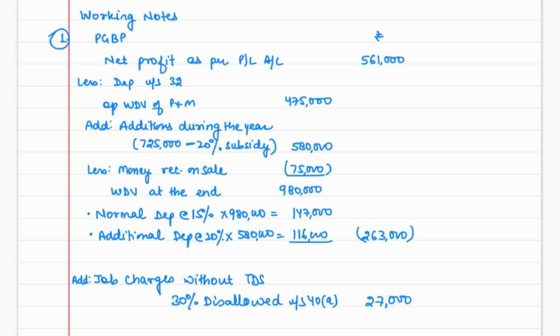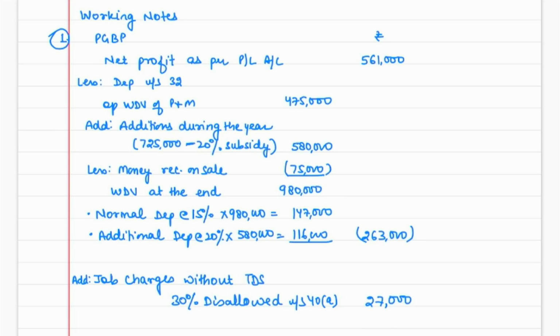But you remember that 20% is the subsidy which we have received, so we have to subtract that. Our actual cost would be 580. Guys, this is important. Money received on sale is 75,000. So the WDV at the end is 9,80,000 rupees, and there was no particular asset used for less than 180 days. So on this 9,80,000, you will apply the full depreciation of 15%. The normal depreciation is 1,47,000.